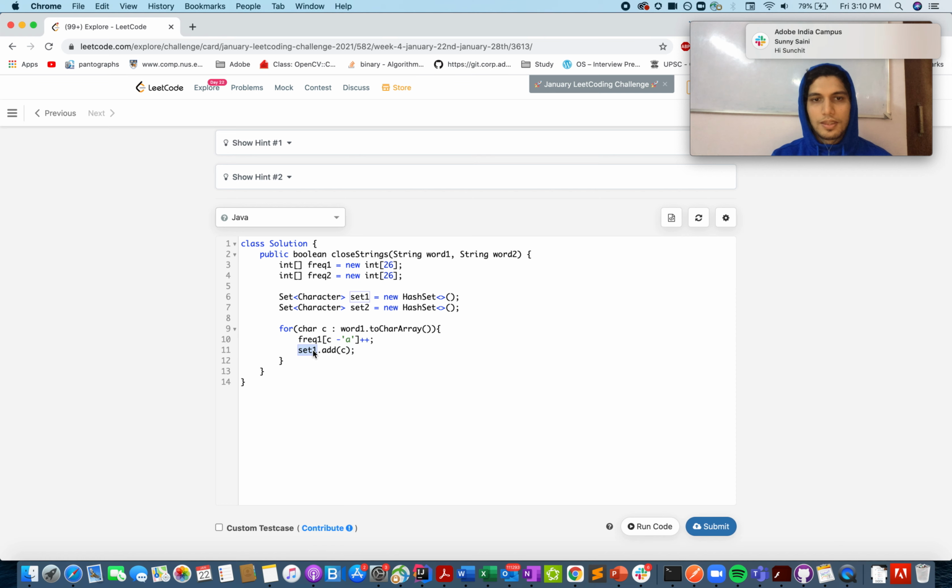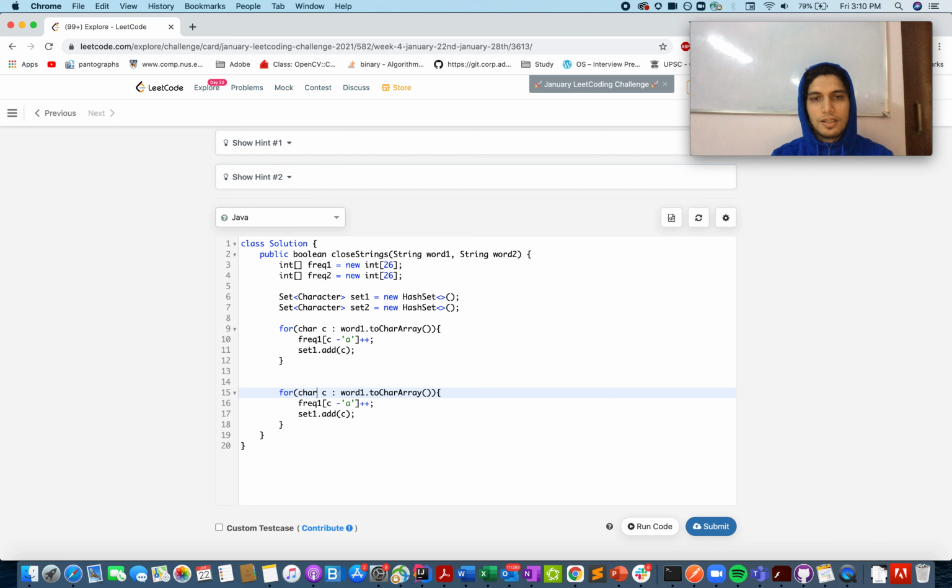Similarly, let's do the same thing for the second word. Did a similar kind of thing for the second word, and let's create two sets where all the frequencies are listed.